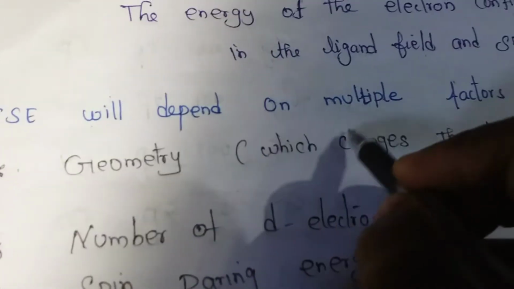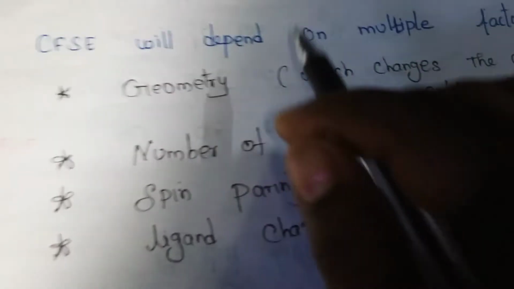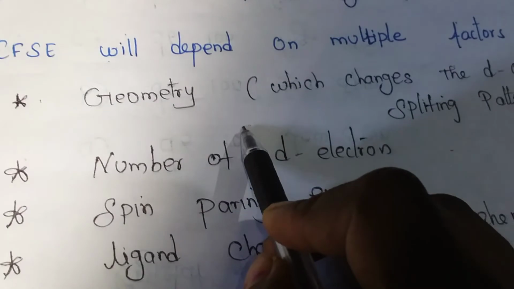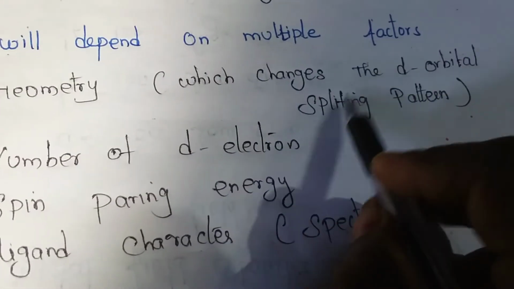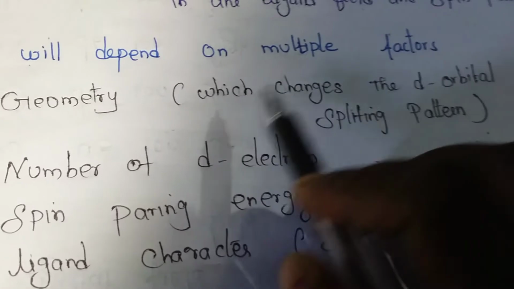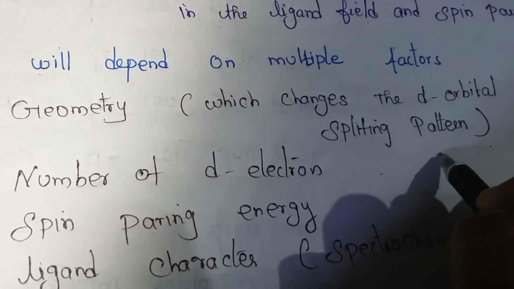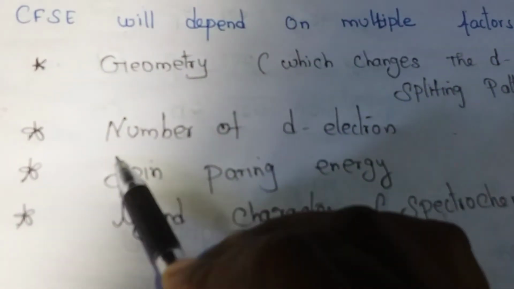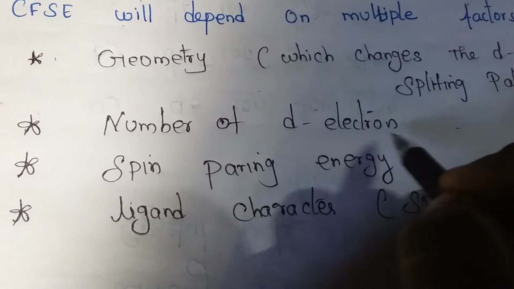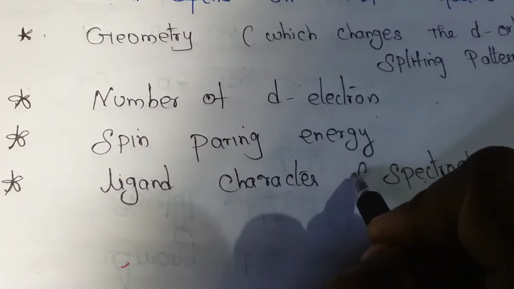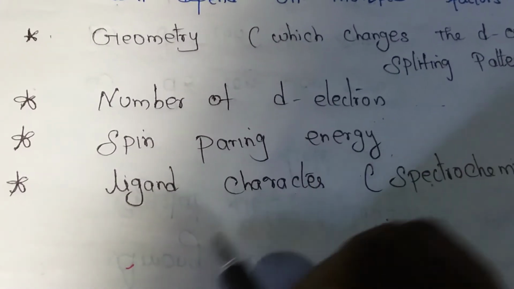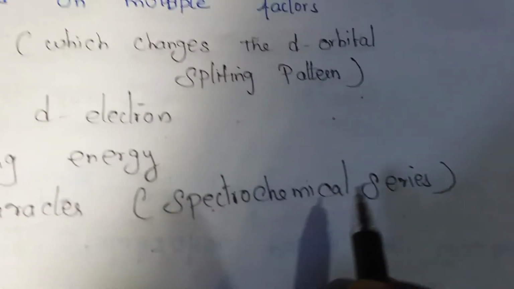Next, some factors affecting CFSE. CFSE depends on multiple factors; I am taking 4 factors. First factor is geometry, which changes the d orbital splitting pattern. Next, the number of d electrons: how many electrons are present in the d orbitals. Next, spin pairing energy, whether it is low spin or high spin, and ligand character, which uses the spectrochemical series.